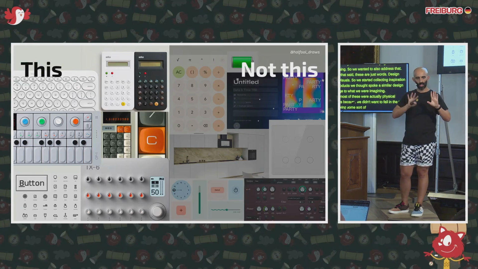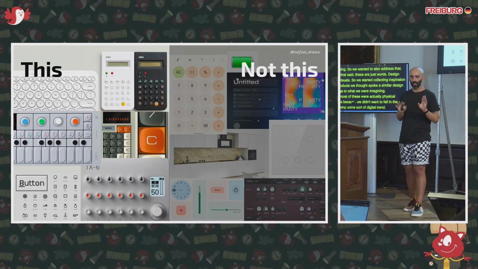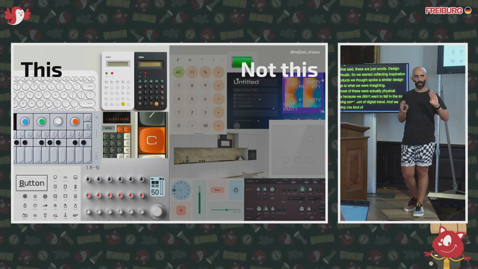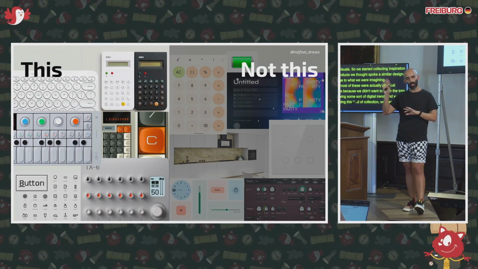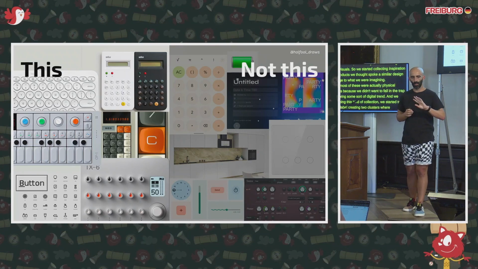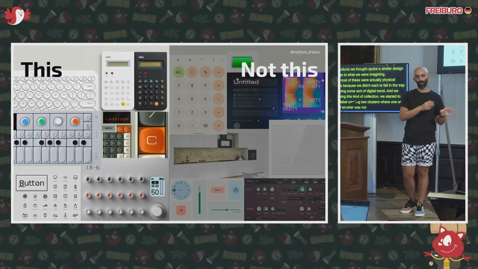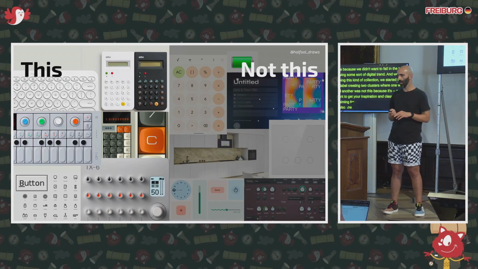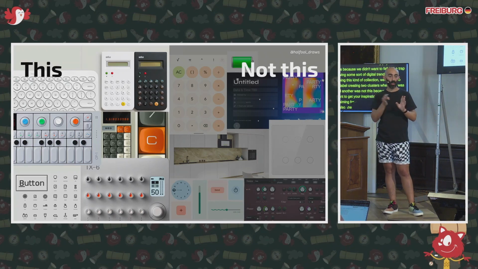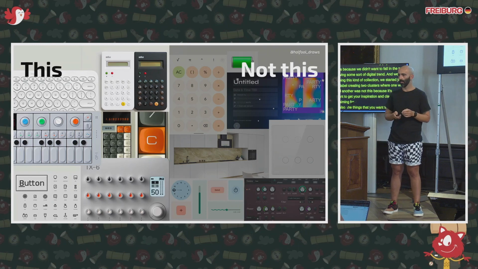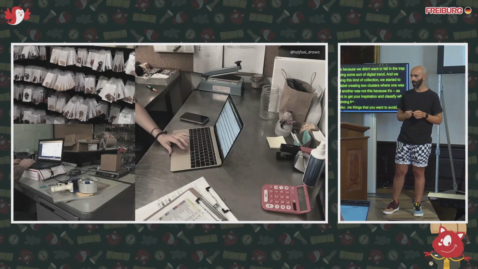As we were doing this collection, we started to create two clusters: one was this and another was not this. It's as important to classify what you're aiming for as the things that you want to avoid. And this helped narrow down the range of our initial exploration.